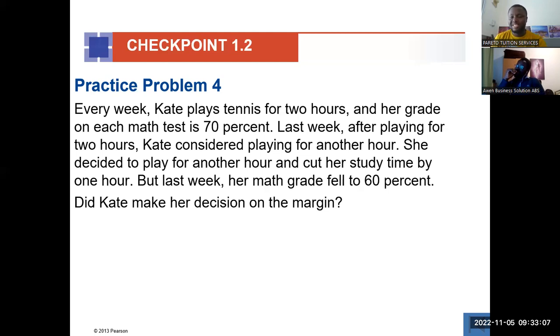When you increase your activity by 1 unit, what is the benefit? What is the cost? So here, let's analyze the case. She did it for 2 hours. Then she wanted to increase by 1 hour. So yes, the decision was being taken at the margin because she was increasing the activity by 1 unit.